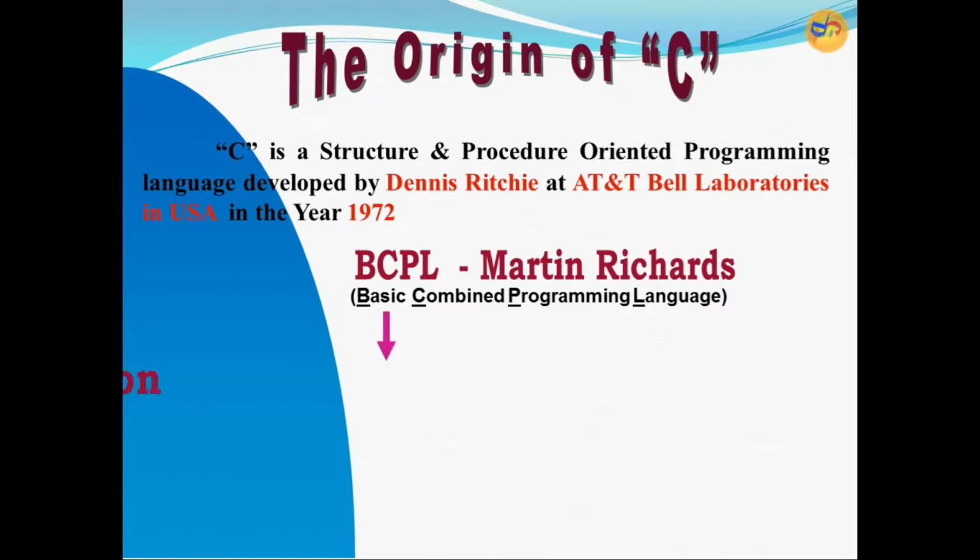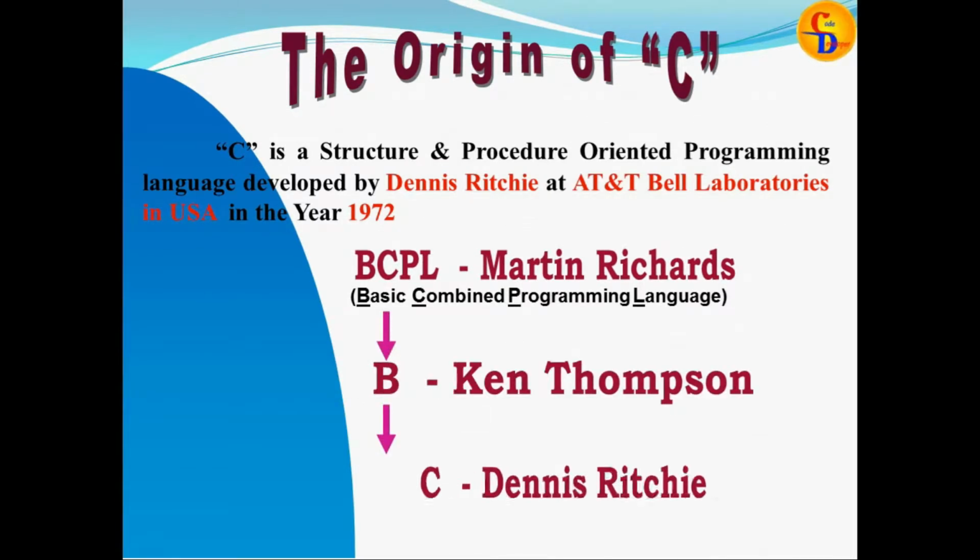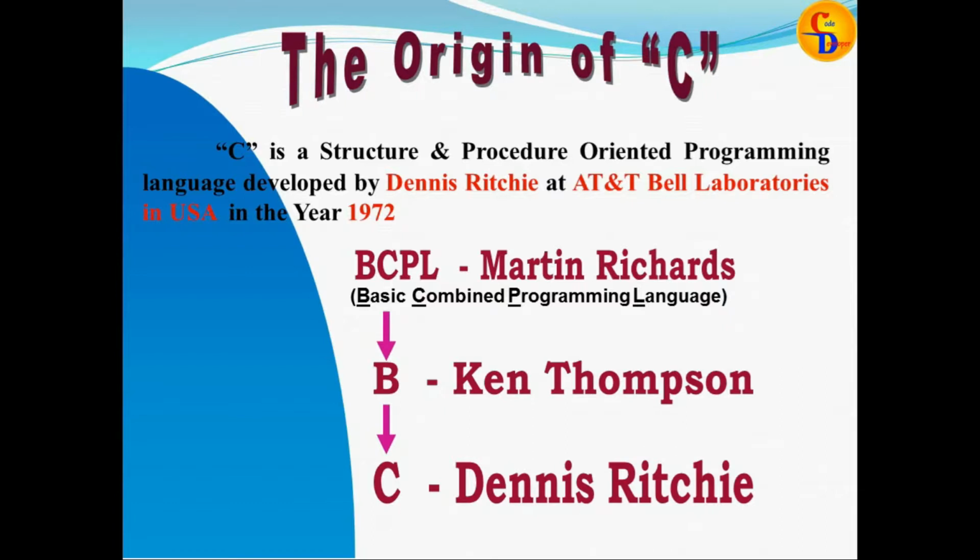The origin of C. C is a structural or procedural oriented language developed by Dennis Ritchie at AT&T Bell Laboratories in USA in the year 1972. BCPL, the Basic Combined Programming Language, was developed by Martin Richards. B was developed by Ken Thompson. From both of these languages, Dennis Ritchie developed a new one, that is called the C language.